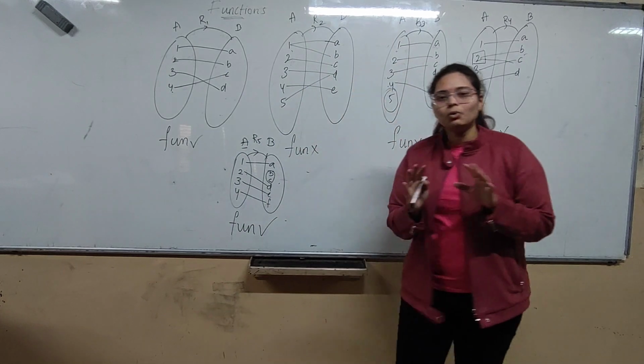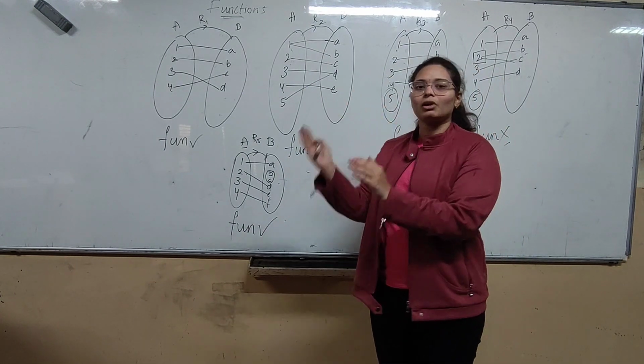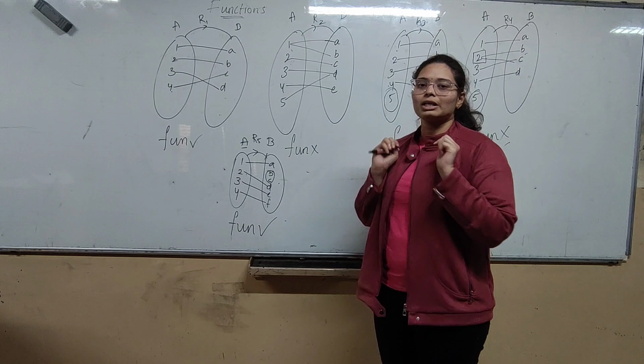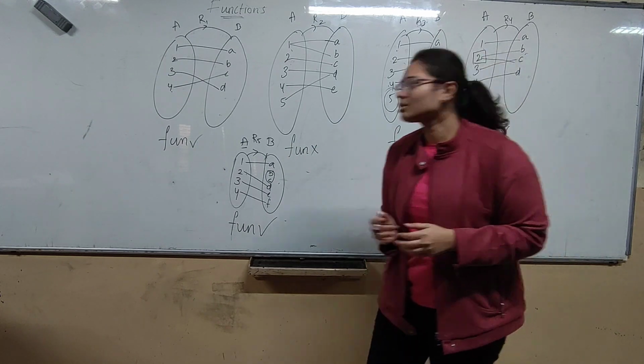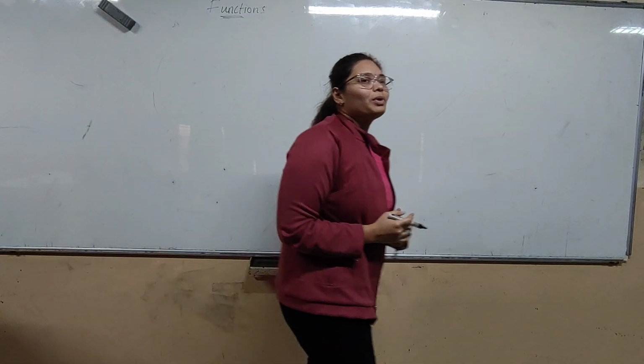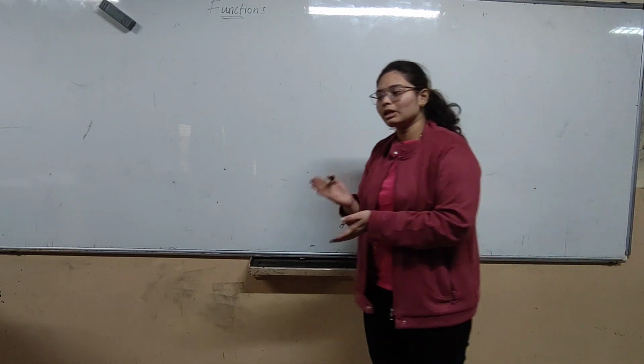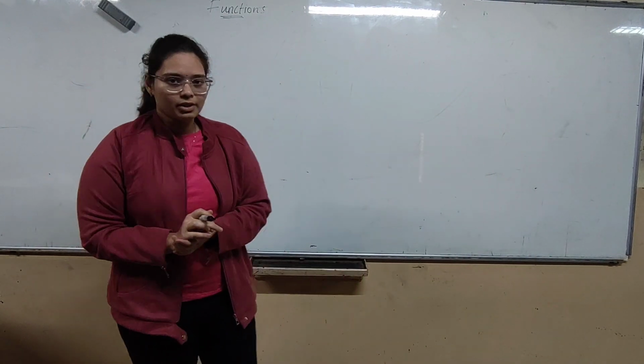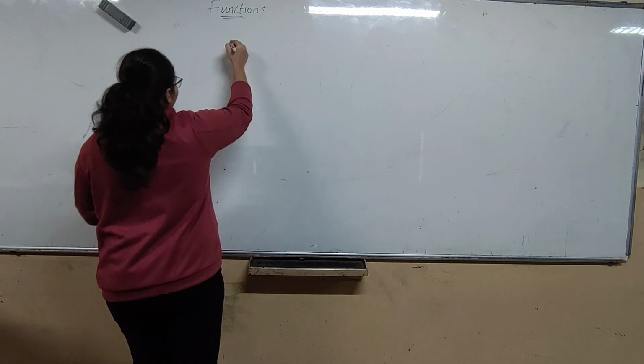So now you have understood when a relation is called a function and when a relation is not called a function. Now let's consider a function.